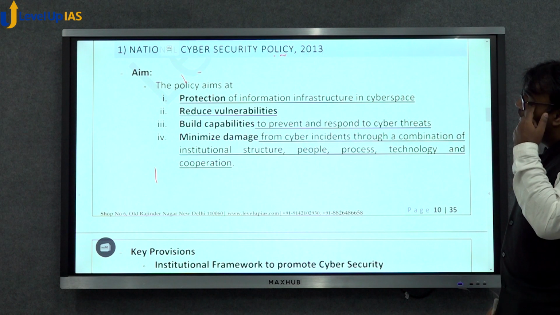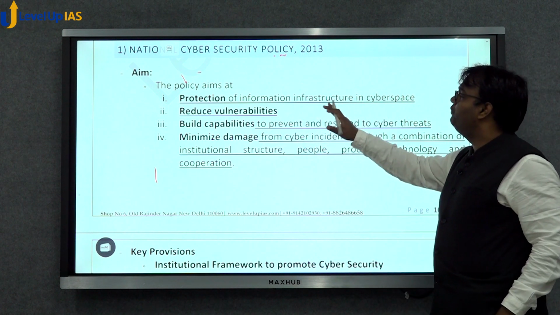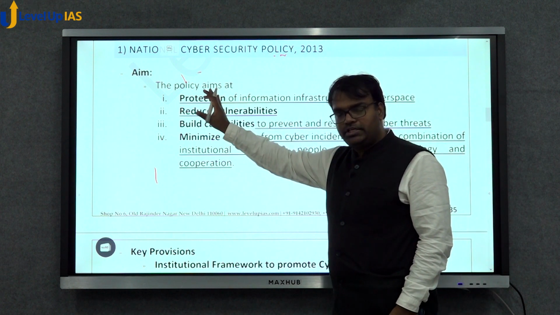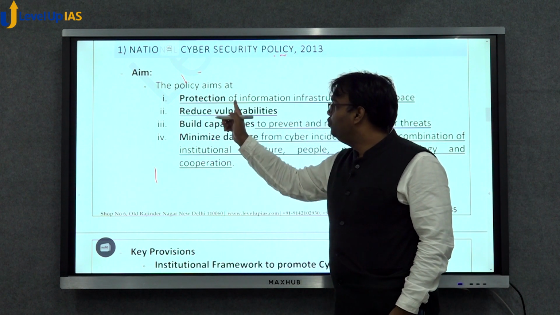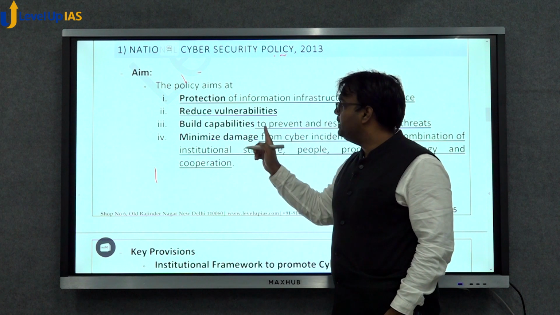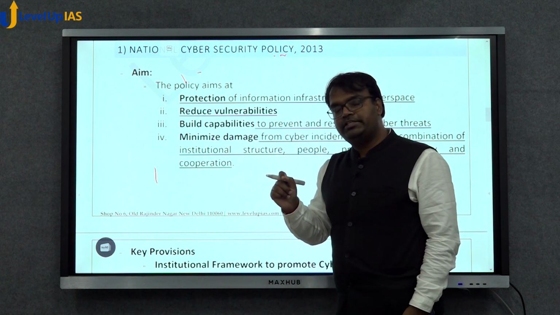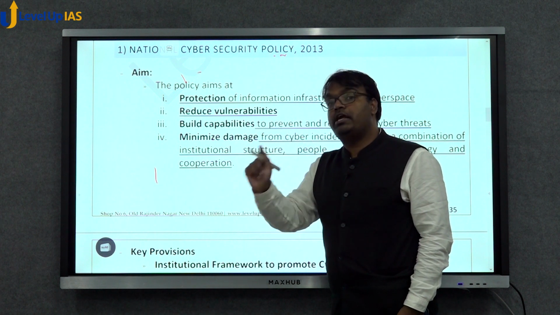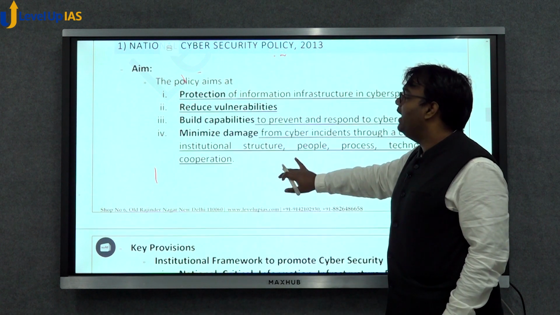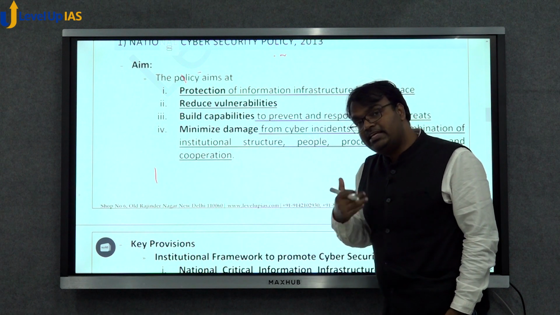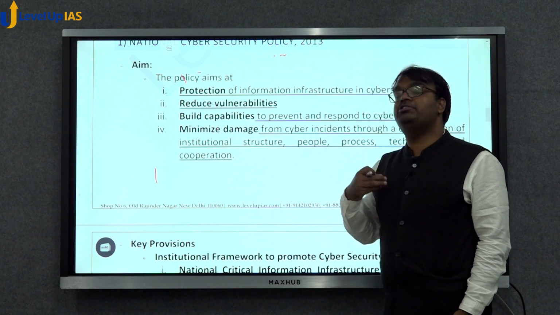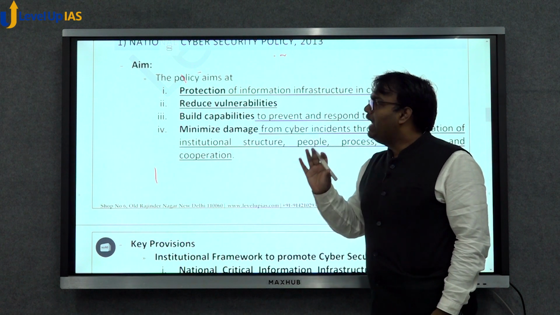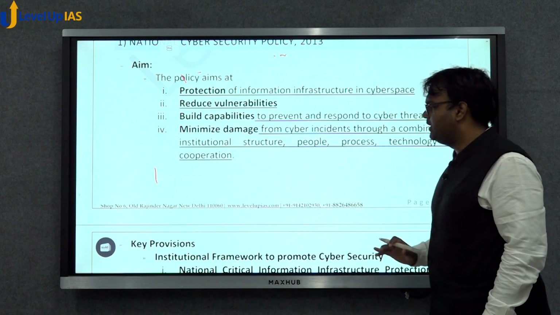This policy aims at protection of information. So what are the key aims of this policy? One, protection of cyberspace. Two, reducing the vulnerability of cyberspace. Three, building capabilities in terms of infrastructure and human resource so that our cyberspace can be protected and damage minimized. That is, in case our cyberspace is attacked, in case we face some cybersecurity problems, the damages should be as less as possible, minimum as possible.